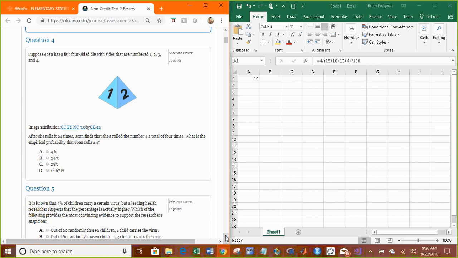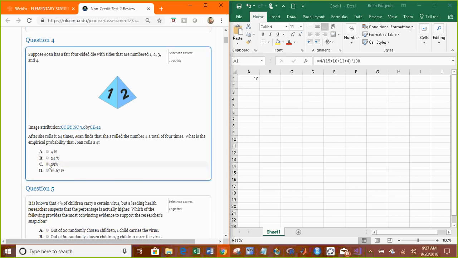So there's 2 different types of probability. There's an experimental probability, what we do when we just roll a die 10 times to see how many times we get a 4. But there's also the theoretical probability, which is what you know. There are 4 sides to the die. One of them is labeled a 4, so there's a 25% chance that you roll a 4.